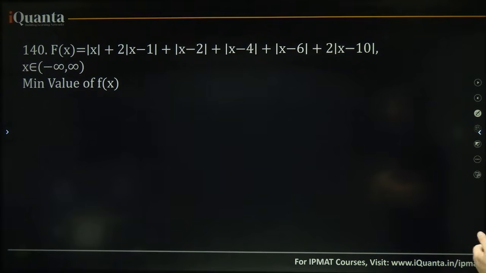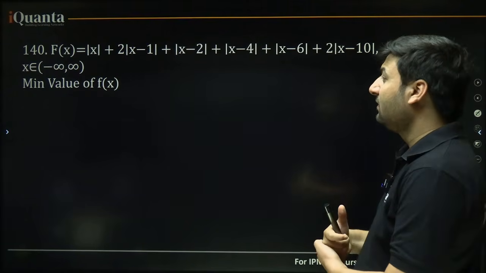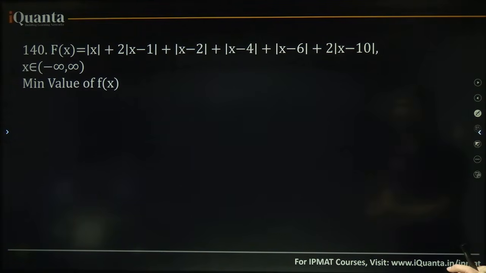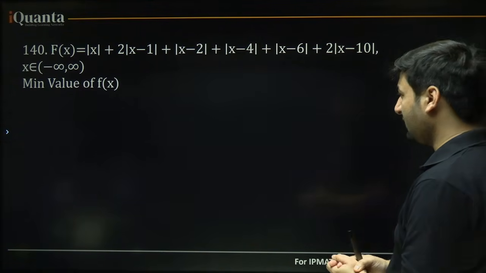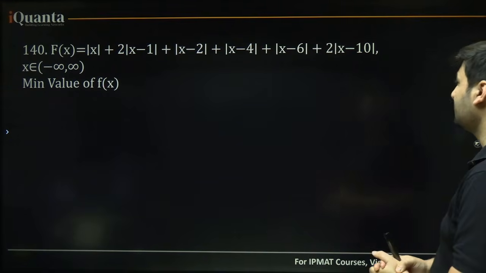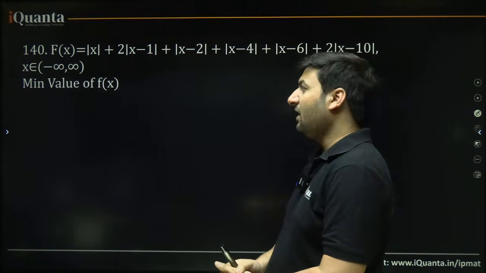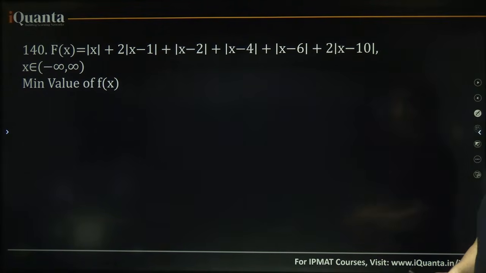Next, 140th question. f(x) equal to mod x plus 2 mod x minus 1 plus mod x minus 2 plus mod x minus 4 plus mod x minus 6. We have to find out the minimum value of f(x).